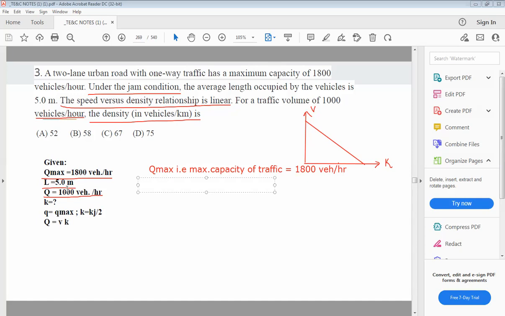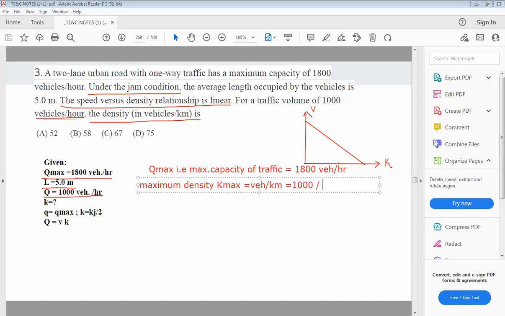Now let us find out the maximum density, which is denoted by K max or K jam, given in vehicles per kilometer, right? So already length is given, 5 meter. So 1 kilometer is equal to 1000 meters.